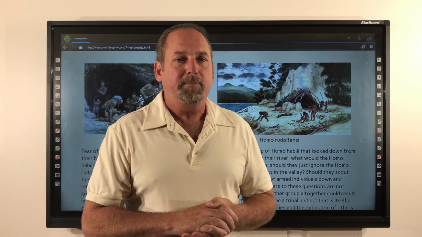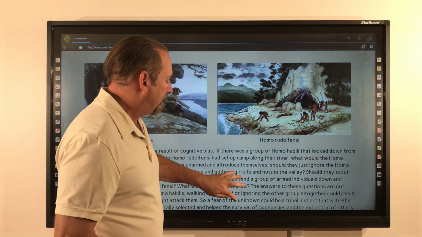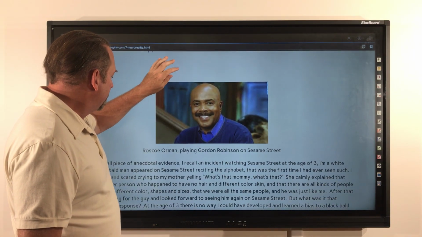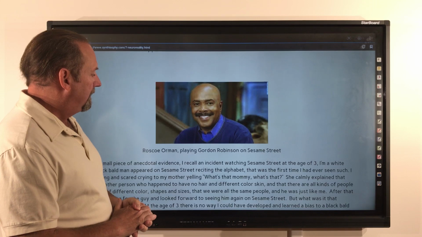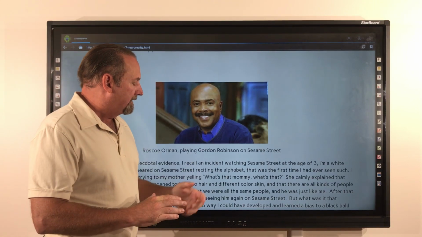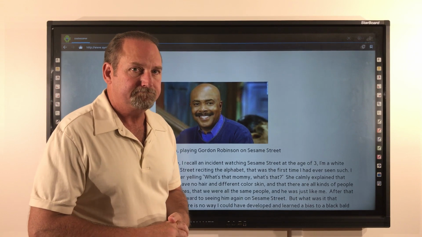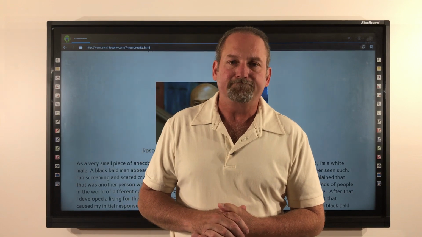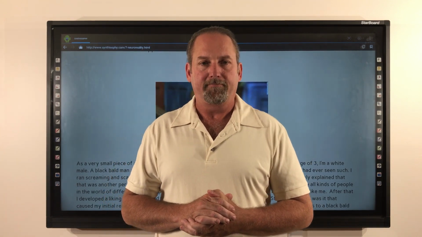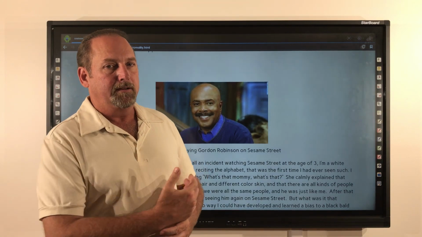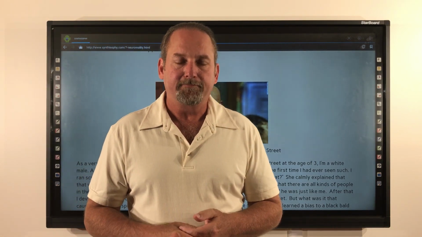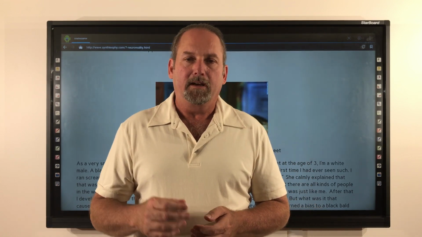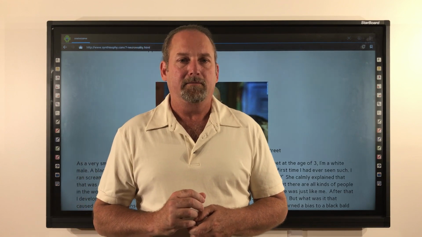Now, if I may share a very small piece of anecdotal evidence that involves this gentleman right here, Roscoe Orman, playing and has played Gordon Robinson on Sesame Street. I recall an incident watching Sesame Street at the age of 3. Notice, I'm a white guy. A black, bald man appeared on Sesame Street reciting the alphabet. That was the first time I had ever seen a black and bald man. I ran screaming and crying to my mother, yelling, "What's that, Mommy? What's that?"